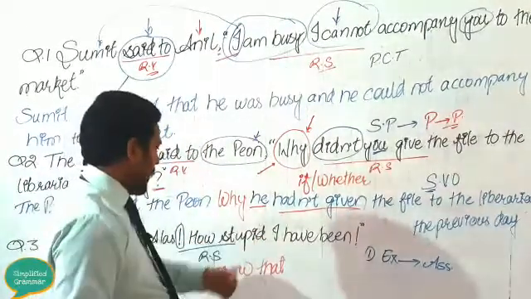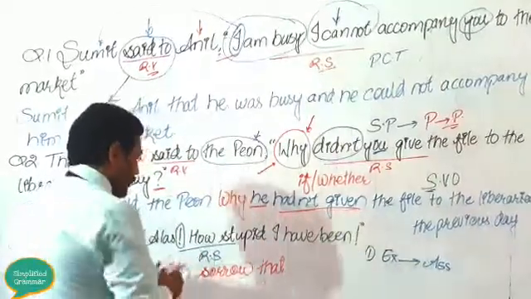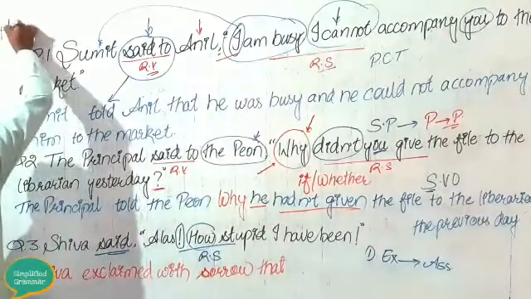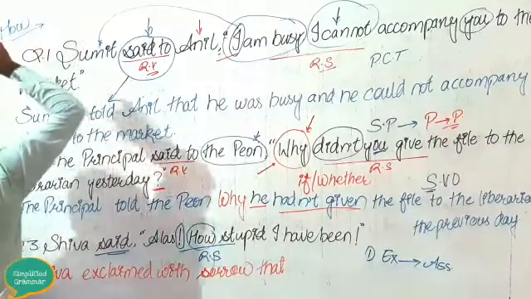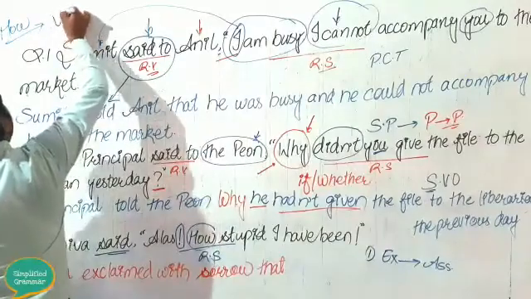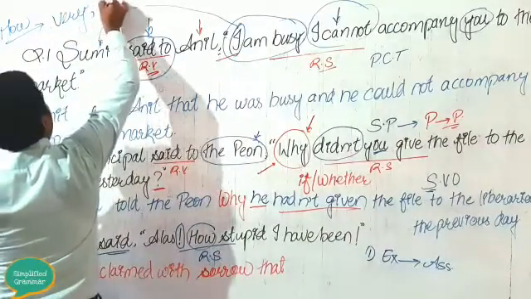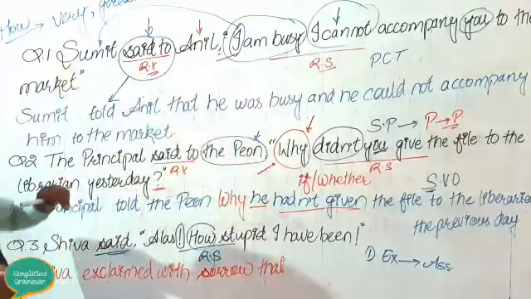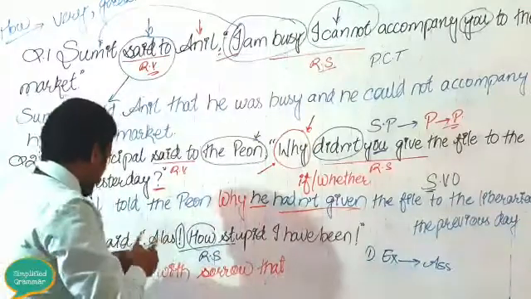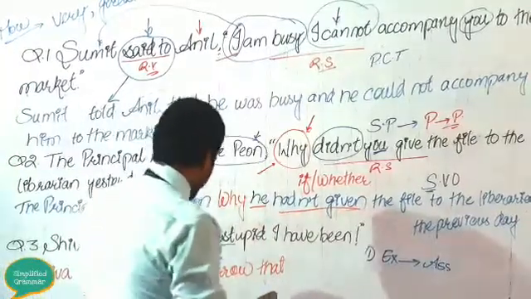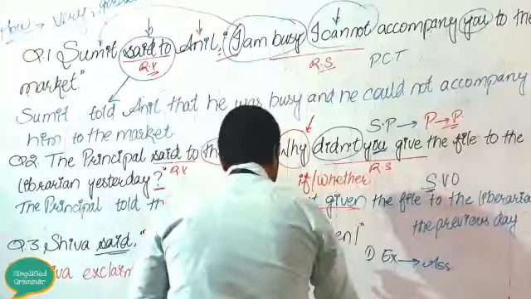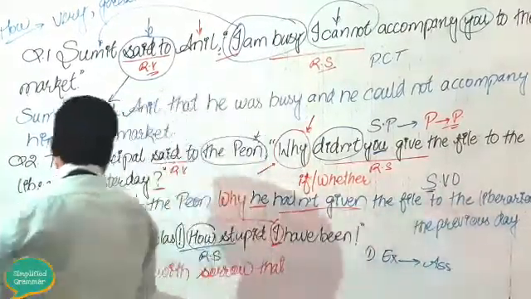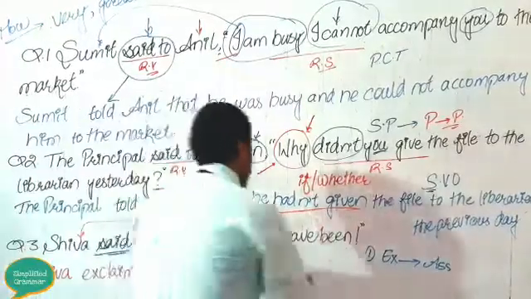So it will be "I have been", and in the place of "how", when you get "how", you need to use either "very" or "great". These two things you can use in the place of "how". So it will be Shiva exclaimed with sorrow that, in the place of "I", first person will change according to the subject. What is your subject? Shiva. So "he".